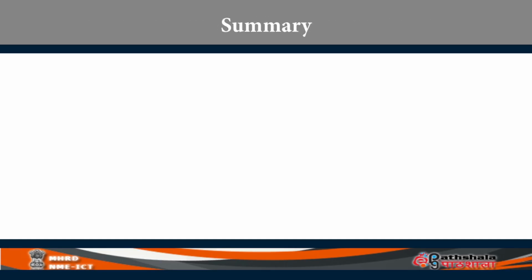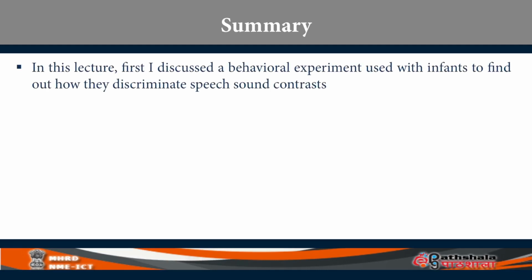To summarize today's lecture, I started with a description of a behavioral technique called the conditioned head turn method, which was used with young infants to see whether they are able to distinguish syllabic level units like par, bar, ter, der, whatever, the sound contrasts.